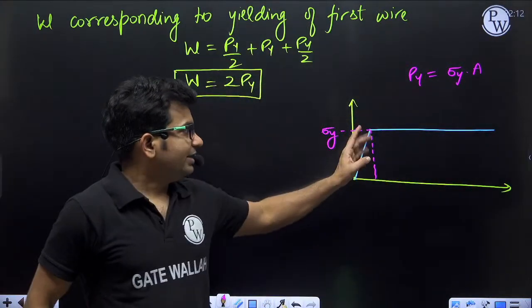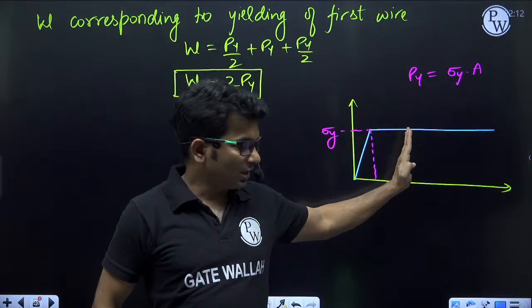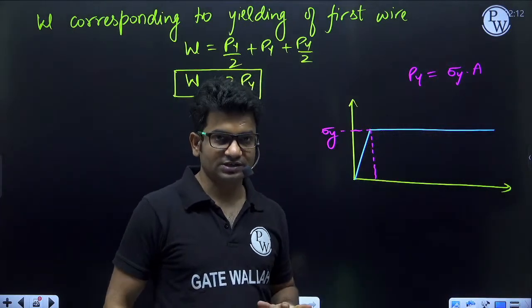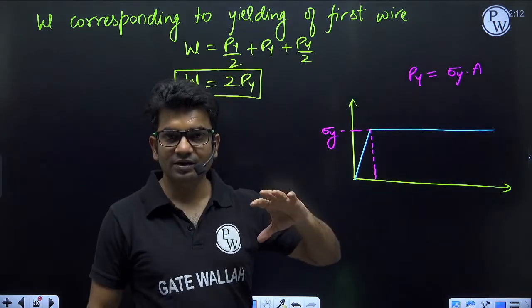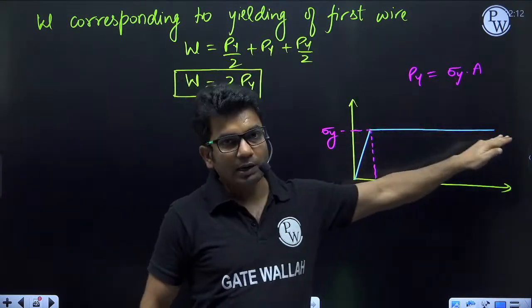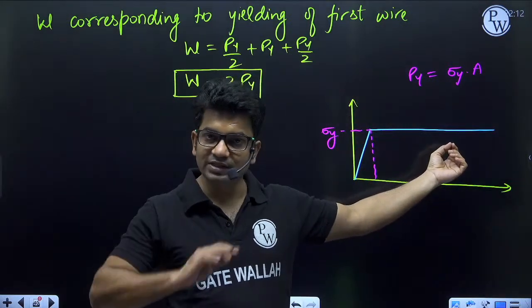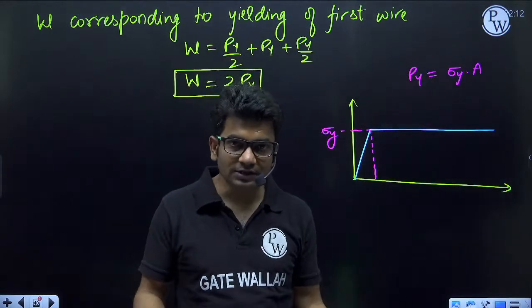Now after yielding, if we keep on increasing the strain, there is no increase in stress. We will not consider any increase in stress. So sigma y will remain up till fracture. It is not changing, so the load will not be changing.